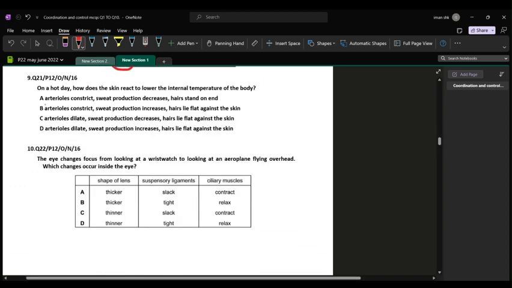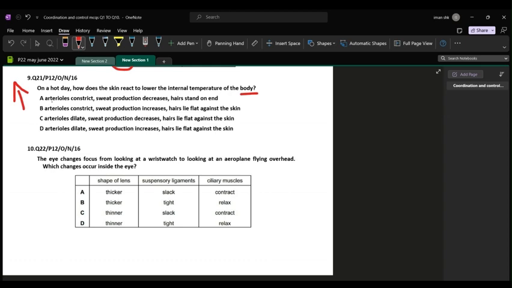Question number 9. On a hot day, how does the skin react to lower the internal temperature of the body? Now, it is necessary that if the external temperature is high, your body temperature does not get high as well because it can lead to overheating of the body. So, what mechanisms are necessary to maintain the internal body temperature?